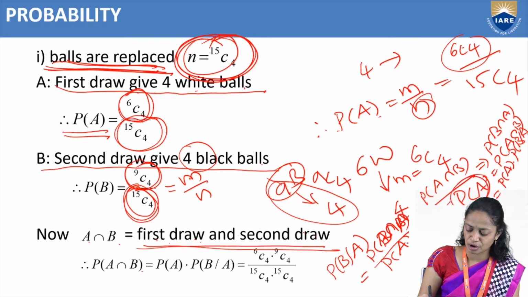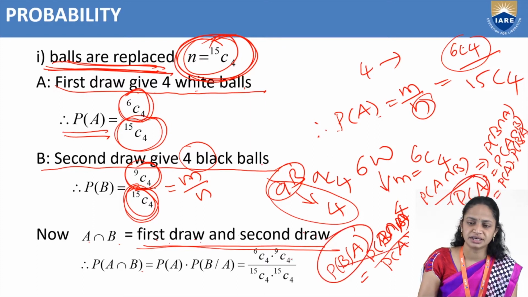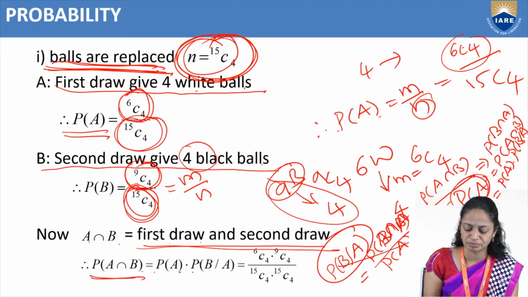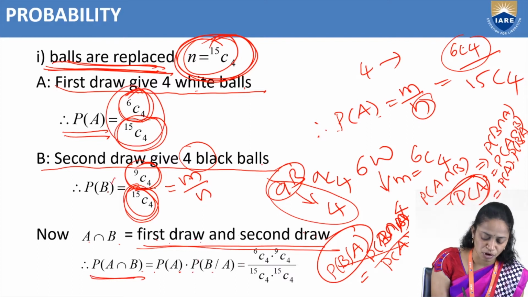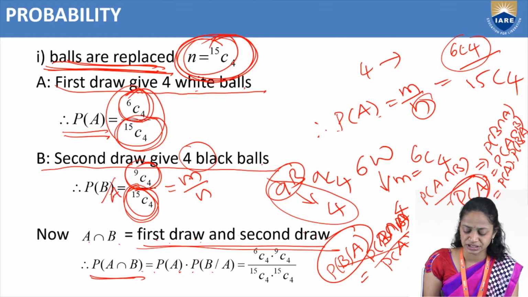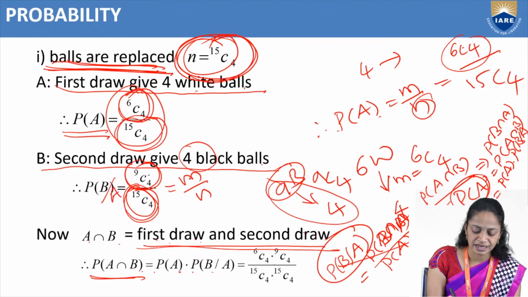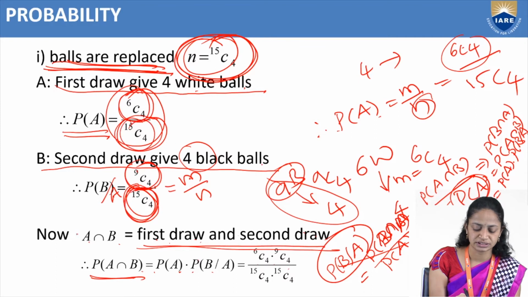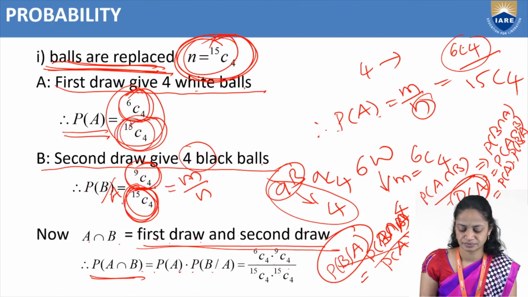Probability of A intersection B equal to P of A into P of B given A. P of A is this one, and this is probability of B given A. So probability of B given A equal to 6C4 into 9C4 divided by 15C4 into 15C4.